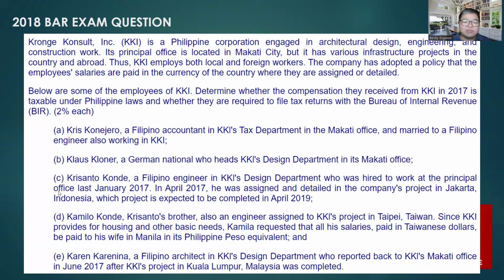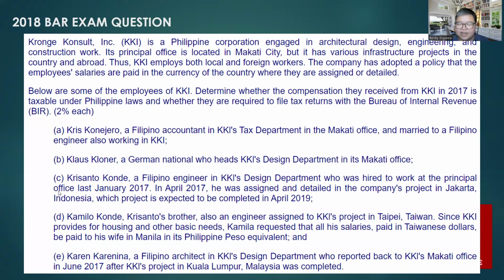In this sub-number, si Camilo is in Taipei nung nag-render siya ng service. So, in this case, si Camilo ay isang non-resident citizen. So, the answer is no, Camilo Conde is not taxable in the Philippines for 2017. As a non-resident citizen, he is only taxable on income from within. Considering that his services were performed in Taipei, Taiwan, his compensation for such services are to be deemed as earned from without. Therefore, not taxable in the Philippines.